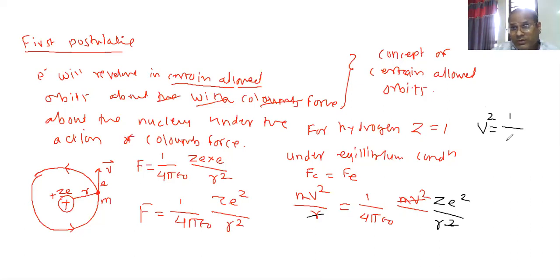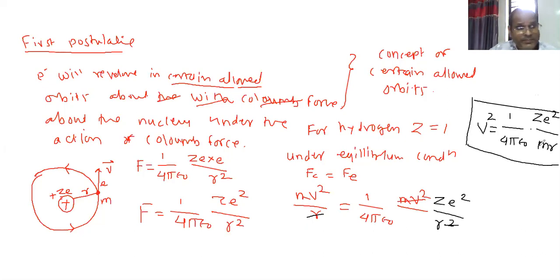1 upon 4 pi epsilon 0 into e square upon mr. Here I will put Z over here. Z e square upon m into mr, mr. This is the velocity. Yesterday also we have calculated it. Is it right? So this is the first postulate which is giving the velocity of an electron in the orbit.